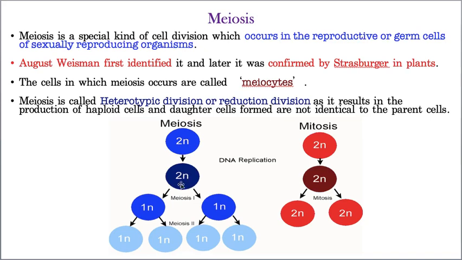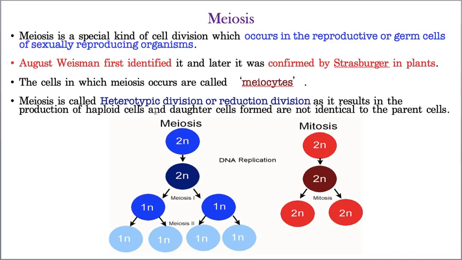Now when it undergoes division, these two daughter cells are produced. Did you observe the daughter cells consist of a reduced number of chromosomes? Here the parent is 2n, that means diploid, two sets of chromosomes. But in the daughter cells it is reduced to half, that means they are haploid. That means these daughter cells do not resemble the parent cell.